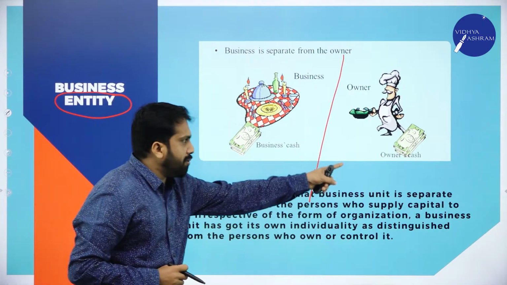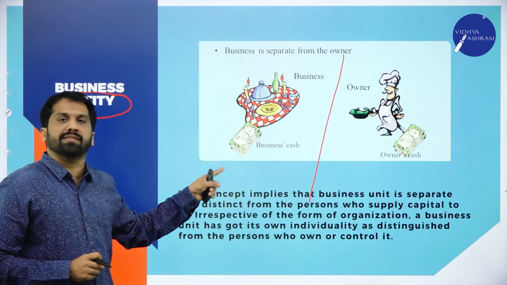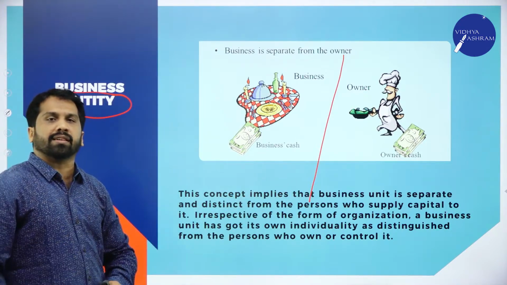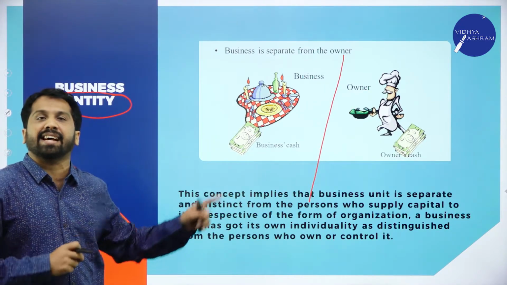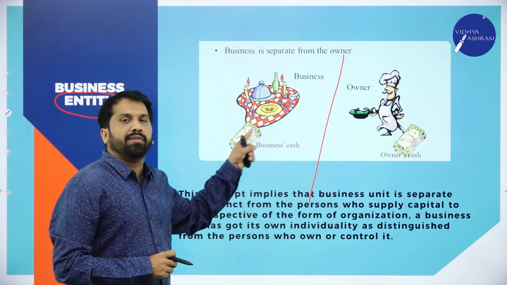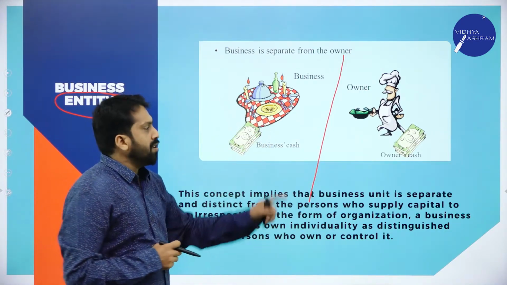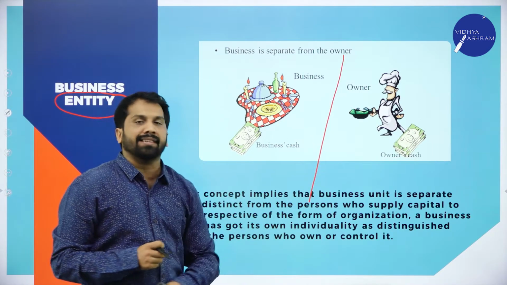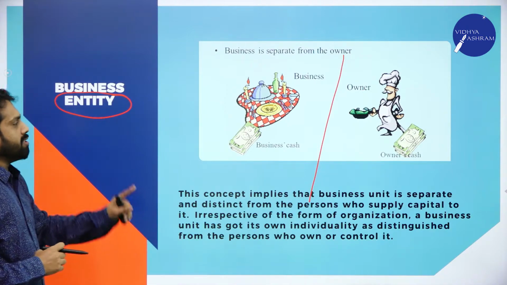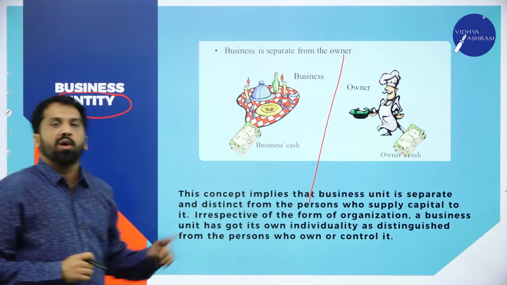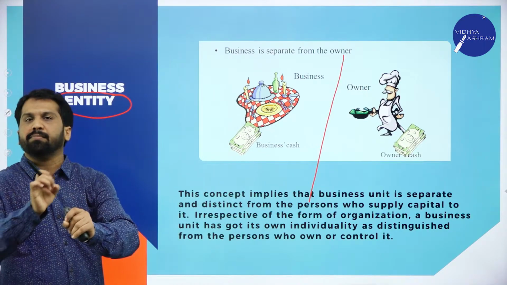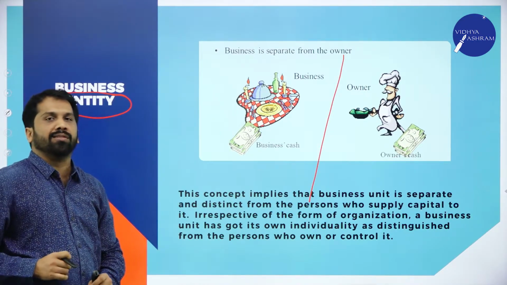If you add your business expenses with your personal expenses, then you will not get clear or exact profit. You will not get the exact position of your business. Why? Because your personal transactions are also included. Clear? What is the concept for business entity? Owner is separate, your business is separate. That is the business entity concept.